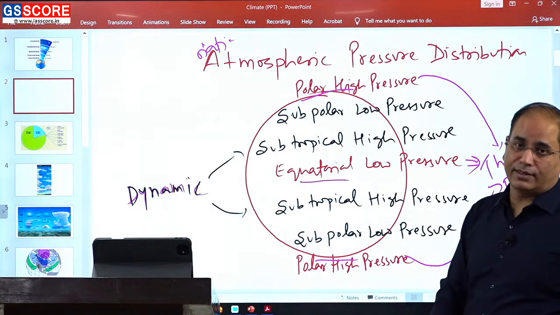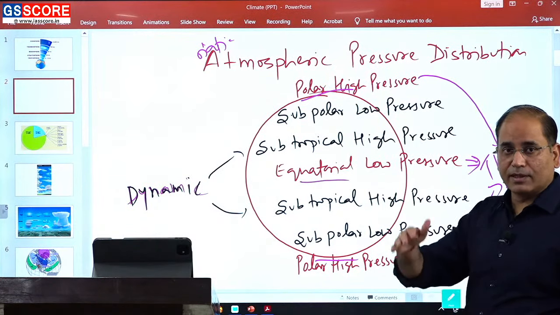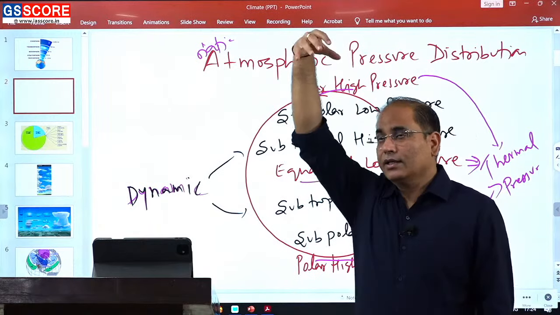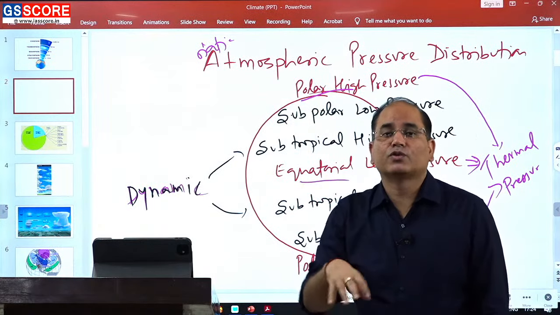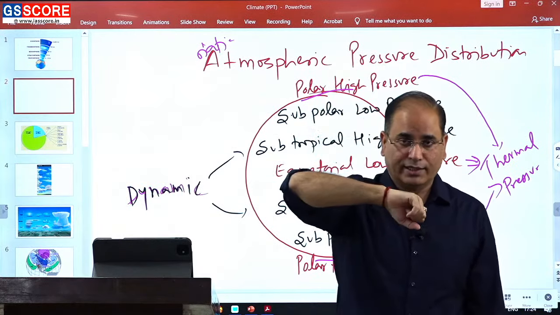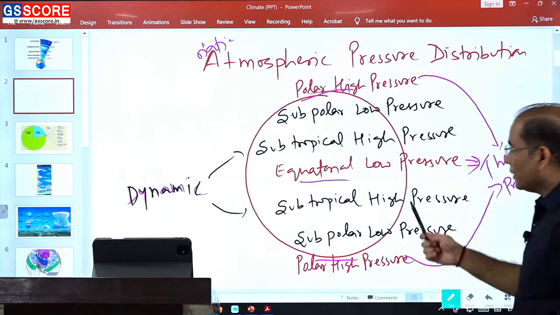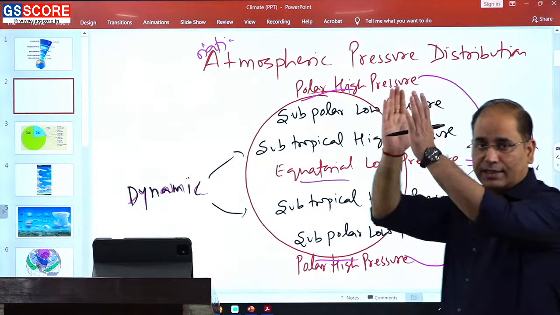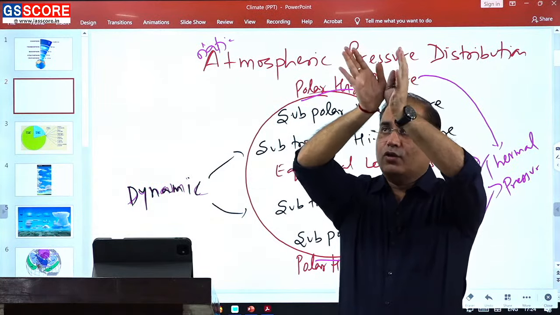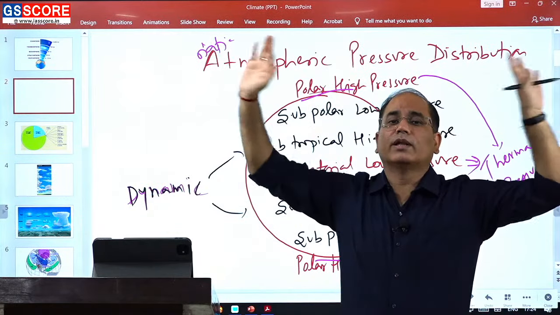So obviously it is controlled by a dynamic factor. There must be some movement because of which a huge amount of air is being forced to sink. In the equatorial area we have low pressure, meaning air is rising. All the air that rises from the equator will, over a period of time, travel toward the polar area.